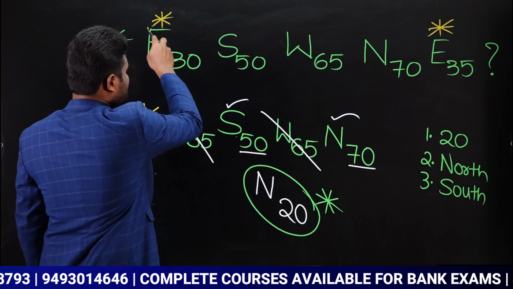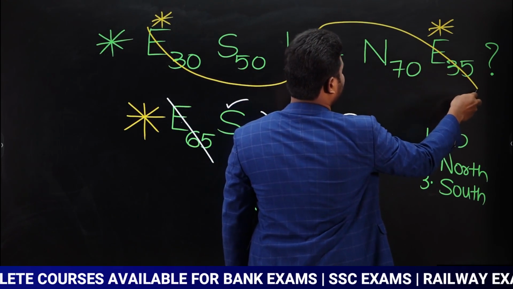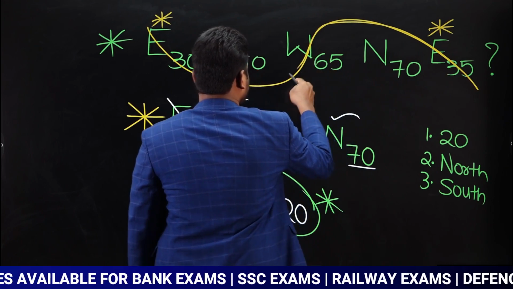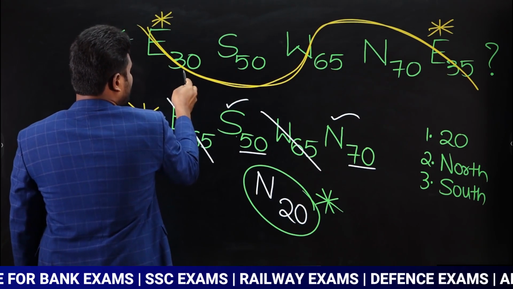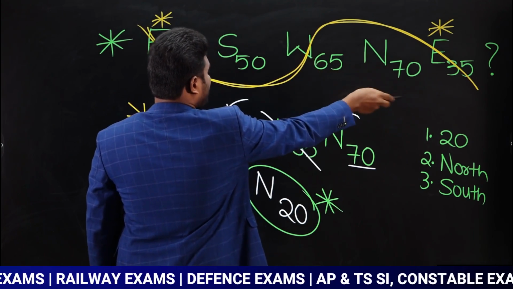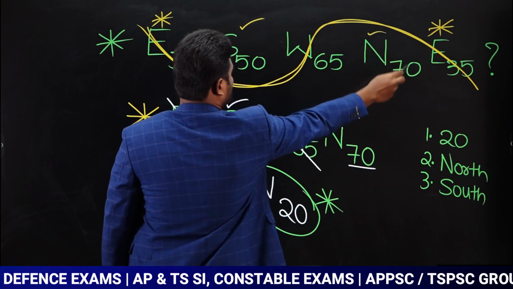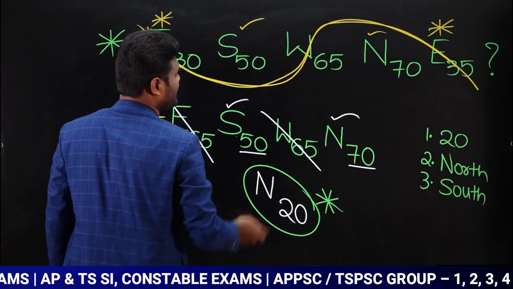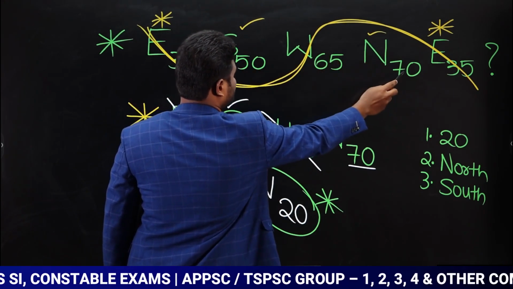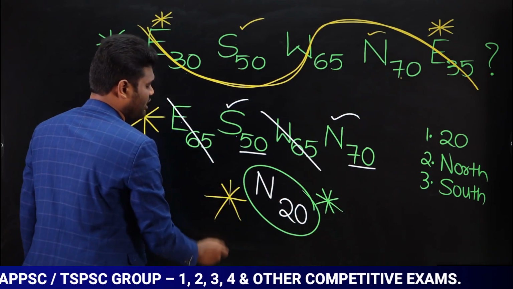If you observe here, this is east 30. This is west 65. This is east 35, which means east and west get cancelled. Yes or no? East 30 plus 35, 65. West 65. East west gets cancelled. Finally, you are left with south, north. So 70, 30 difference is 20. Out of these two, highest value is nothing but 70. 70 direction is north. So we can say answer is going to be north 20.